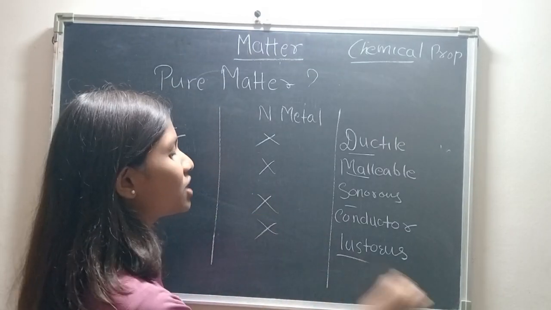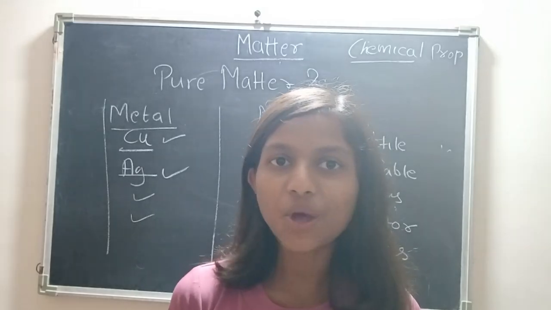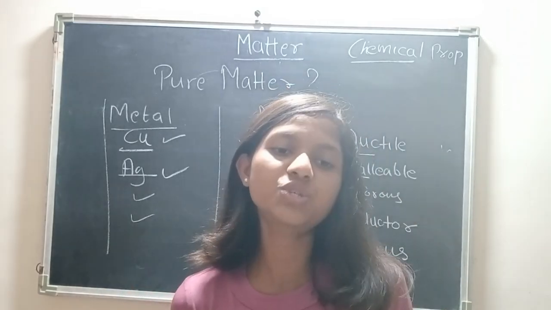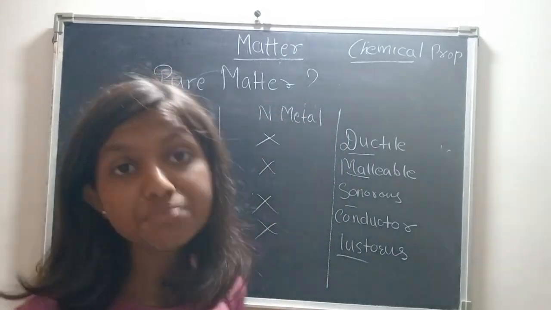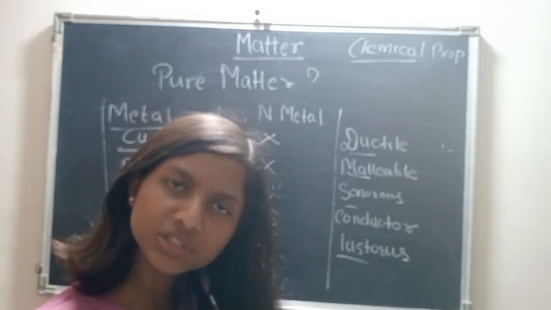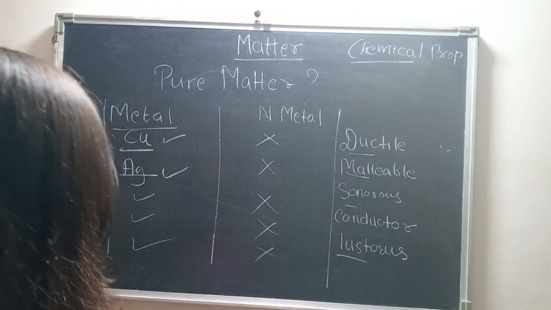Now, lustrous. Metals are always shiny. Though diamond is a non-metal, it is shiny. But there are some exceptions which we need to admire. So metals are always lustrous except some, and non-metals are not lustrous except some. Okay. So these were the properties of metals and non-metals.